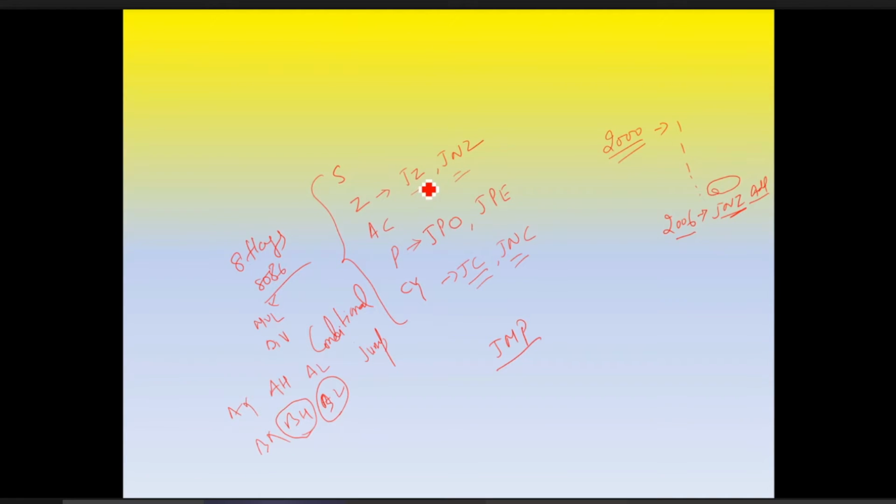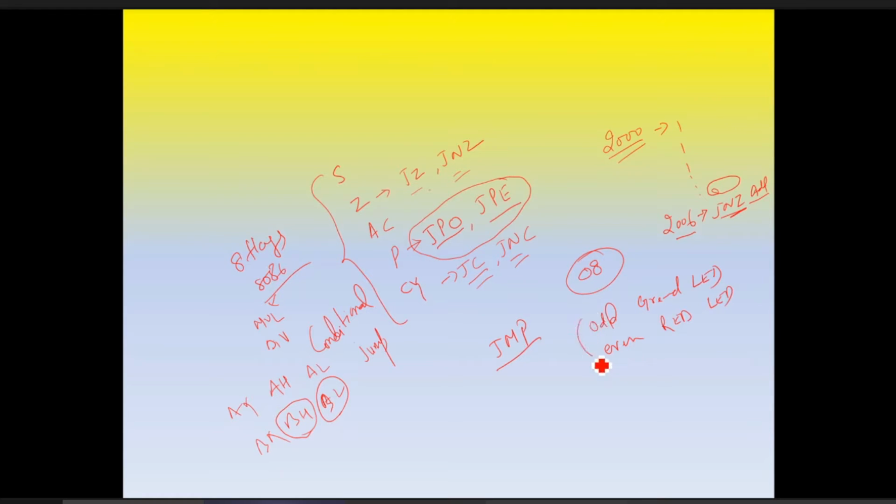Okay, so zero is JZ, JNZ, parity, JPO, jump if odd parity, jump if even parity. Now how will we relate this to a program? Suppose in the program one number is given, any number, taken from anywhere. Suppose the number is 08. Your problem statement is: if the parity is odd, you have to glow a green LED; if parity is even, you have to glow a red LED.